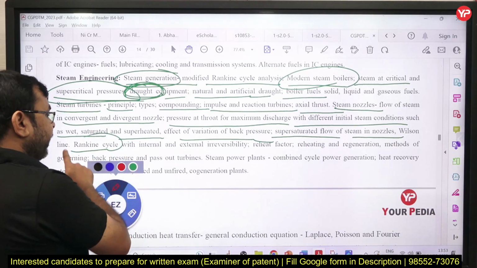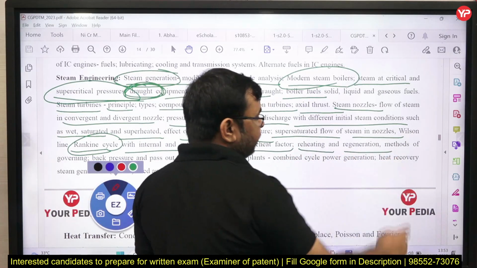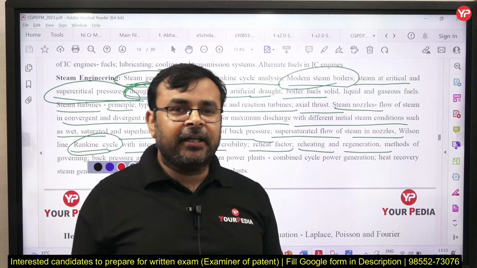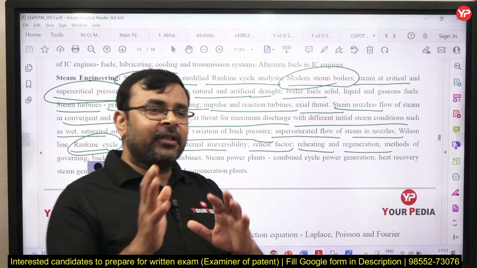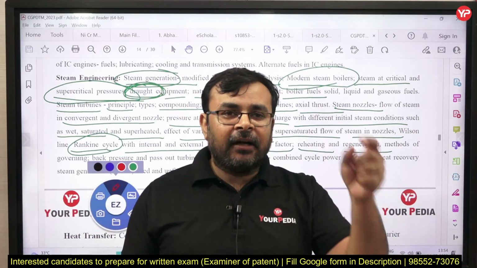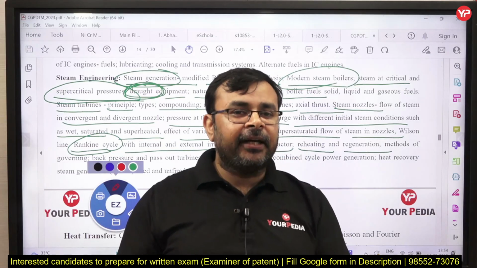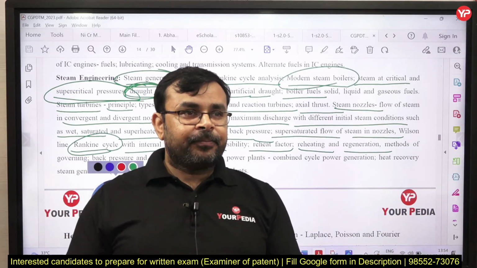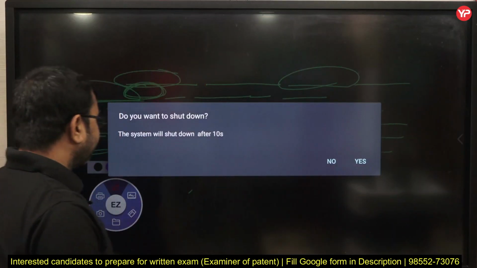Rankine cycle, again Rankine cycle is given here, internal and external irreversibility, yes. Reheat factor, reheating, regeneration. It means we need to study the Rankine cycle for thermal power plants with the modified Rankine cycle, in which we include the reheating cycle as well as the regeneration cycle, yes or no. So sometimes a numerical may be asked from this topic. Suppose a Rankine cycle is given and one reheating is added into the cycle, or one regeneration is added into the cycle, then they ask what is the efficiency of the Rankine cycle, correct, and what will happen by the addition of reheating and regeneration to the cycle. Is it clear?